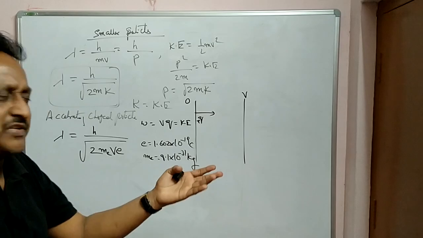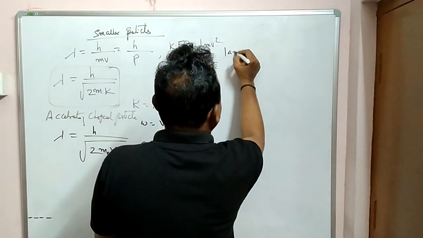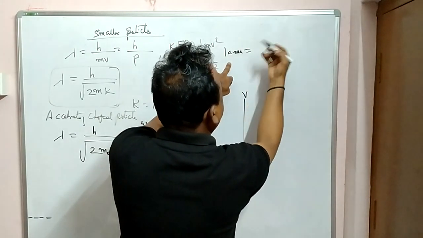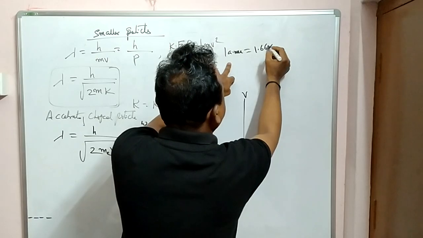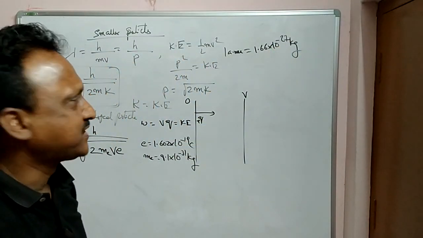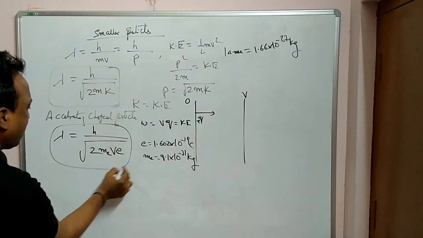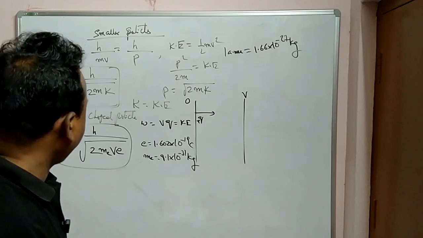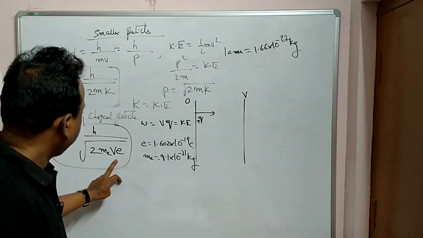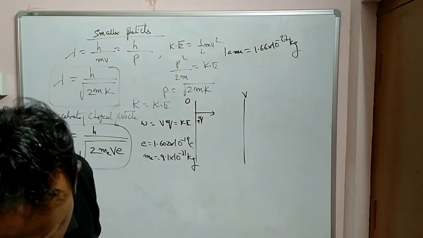If you want it in atomic mass, you can convert, because 1 amu is equal to 1/12 of a neutral carbon atom, that is 1.66 into 10 power minus 27 kgs. You can convert that value, and 2 is a constant. So this is for electrons: h by under root 2 m e V. V is the potential and e is the charge of the electron.